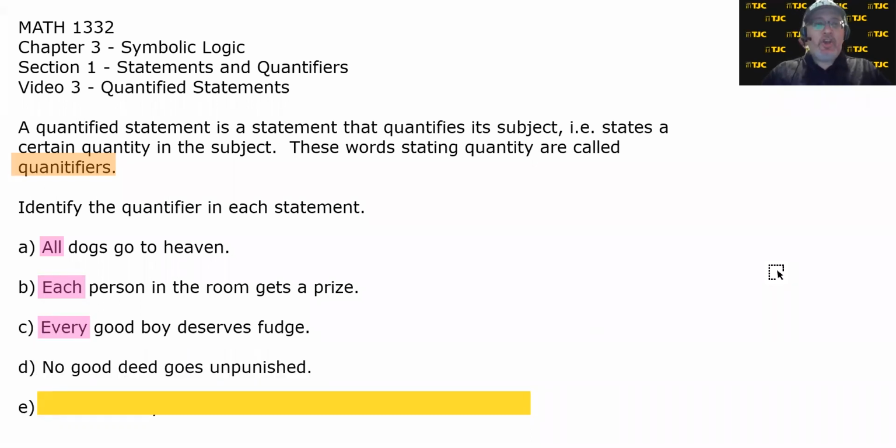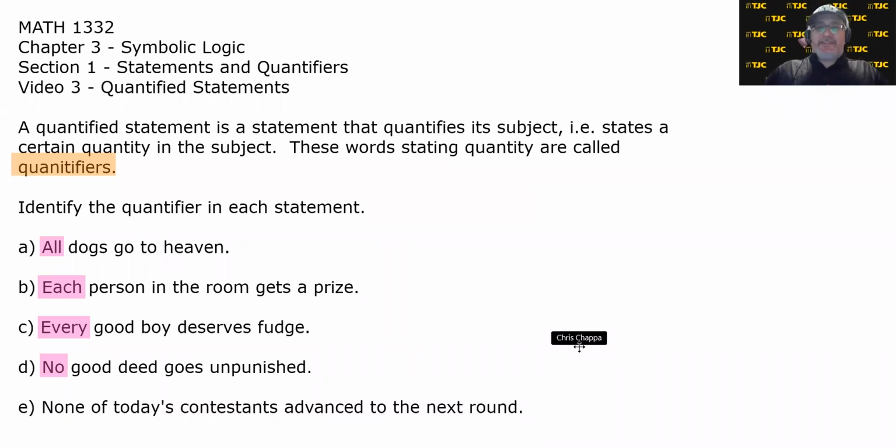Fourth one, no good deed goes unpunished. I know, a very pessimistic view on life. What is the quantifier? How many deeds go unpunished? No good deed goes unpunished. So the word no there is a quantifier. And it's kind of the opposite of the first three, because the first three are kind of conveying the idea that every or all, or every single person or thing in a group of subjects, whereas D is the opposite, none of you. What about E, which is none of today's contestants advanced to the next round?